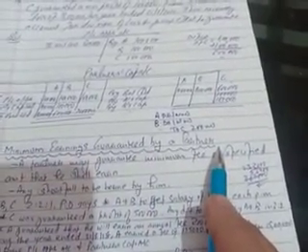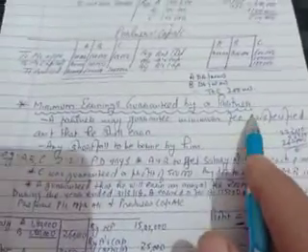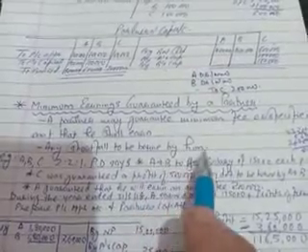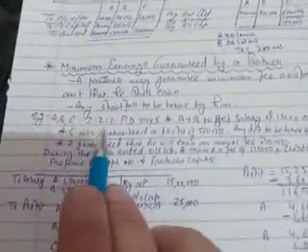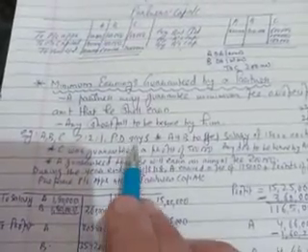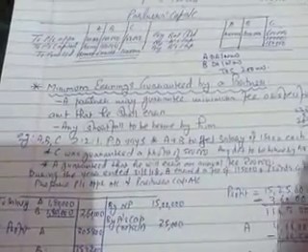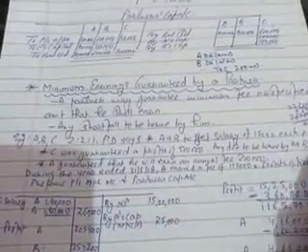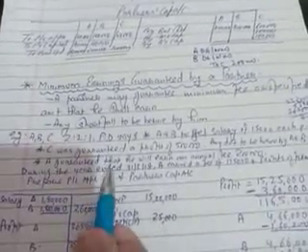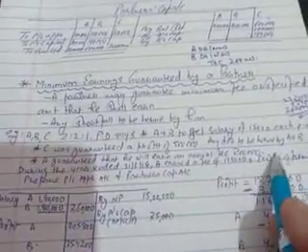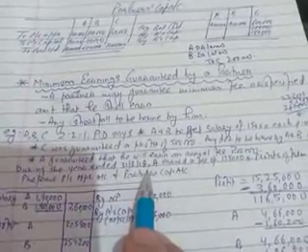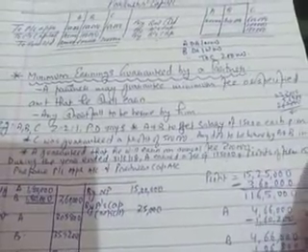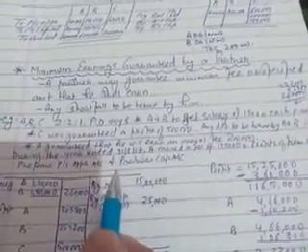Next, minimum earnings guaranteed by a partner. Suppose a partner guarantees that he will earn a particular amount for the firm. So any shortfall is to be borne by him. For example, A, B, C share 2:2:1. The partnership deed says A and B get a salary of 15,000 each per month. C was guaranteed a profit of 5 lakh. Any deficiency is to be borne by A and B in 3:2. A guaranteed that he will earn an annual fee of 2 lakh during the year ending 31st March 18. A earned a fee of 1,75,000 and the profit of the firm is 15 lakh. Prepare the P&L appropriation account and partners' capital accounts.